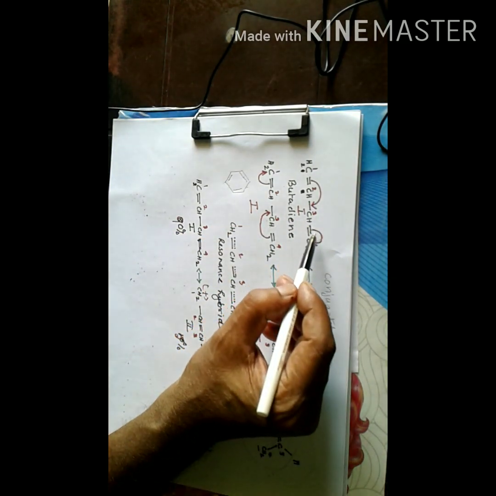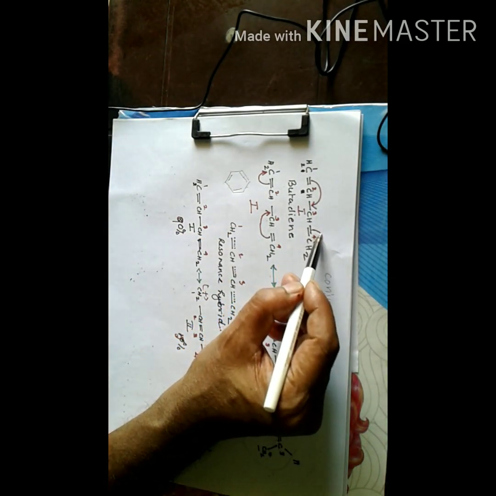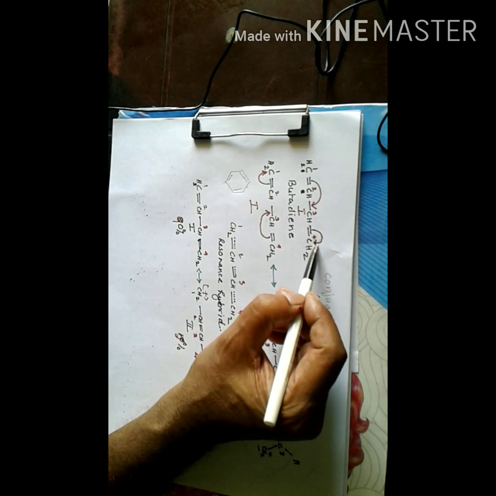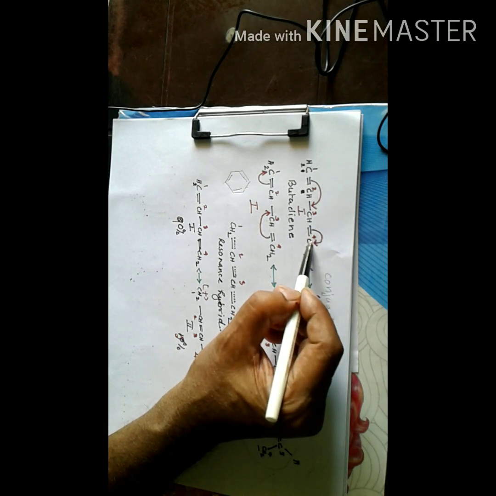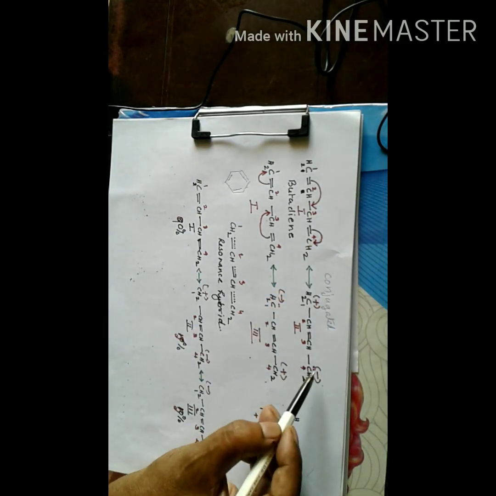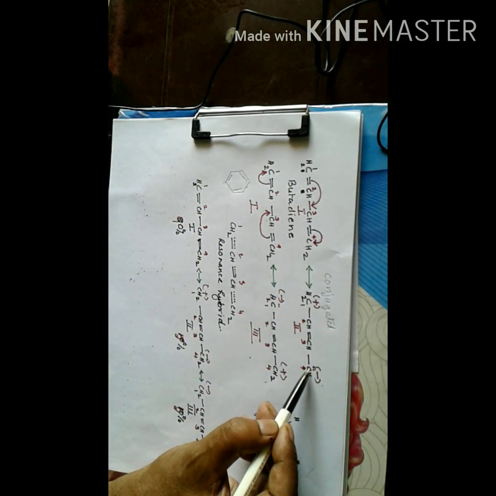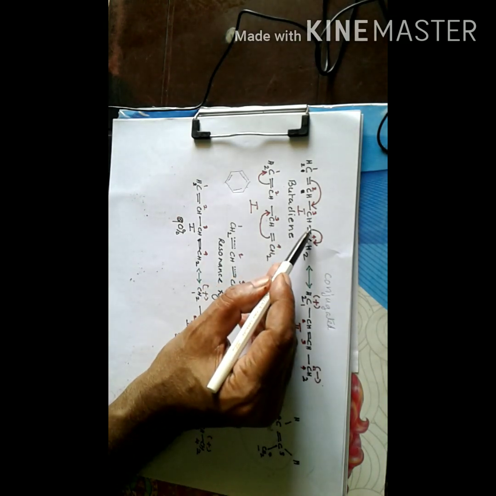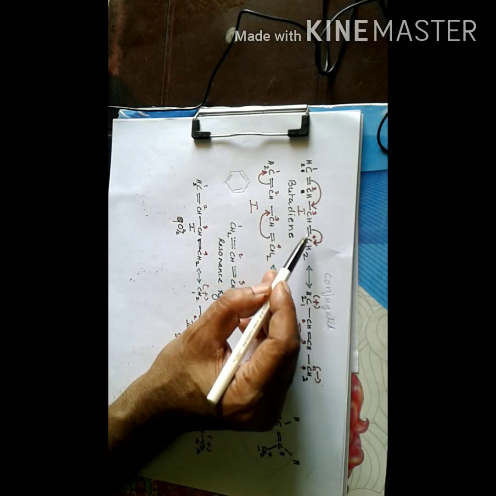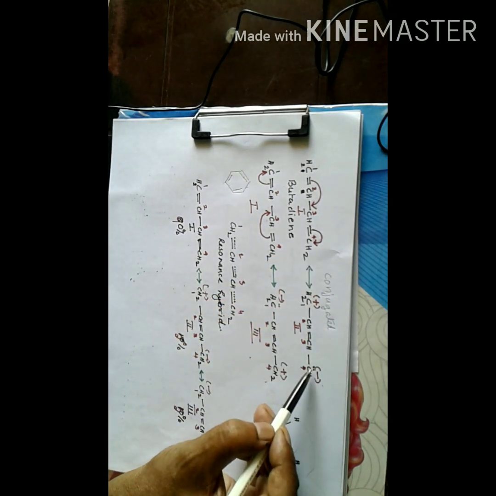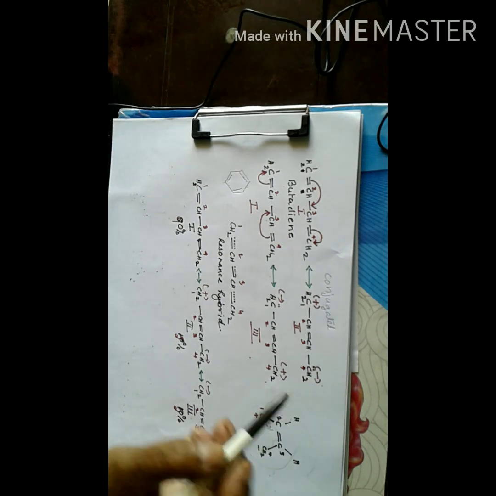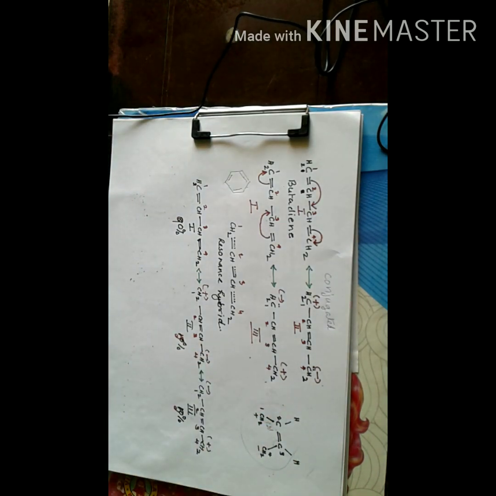So to maintain the valency at 4, this pi electron pair shifts like this. This arrow indicates that the pair of electrons in this pi bond is moving entirely into the orbital of carbon 4. So we have carbon 4 with a pair of electrons, and since the pair of electrons is moving, one electron is the share of this carbon, it gets an additional electron and a negative charge.